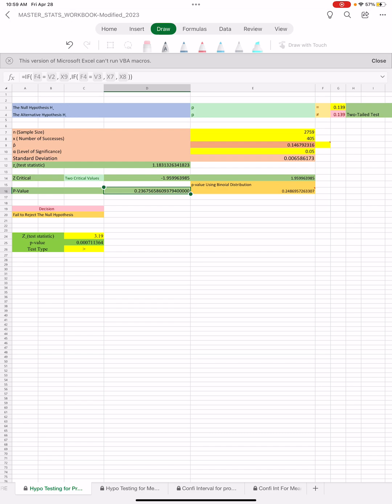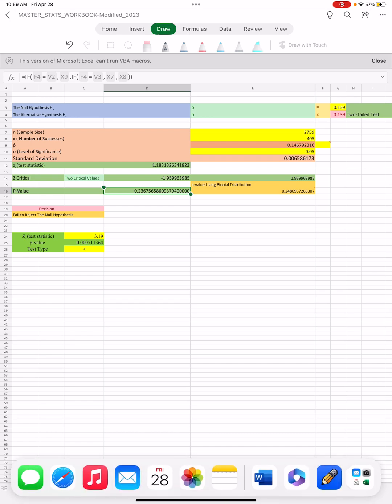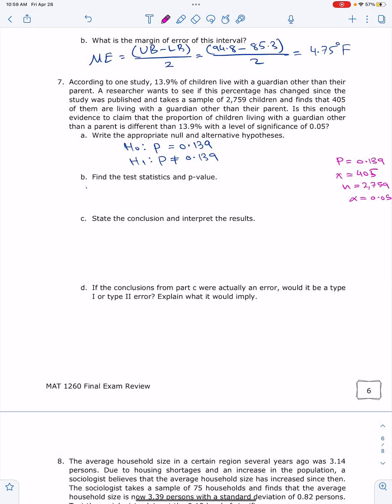So now I'm going to go here. The test statistic is equal to, I'm going to round it to 4 decimals, 1.1831, and the p-value is equal to 0.2368.